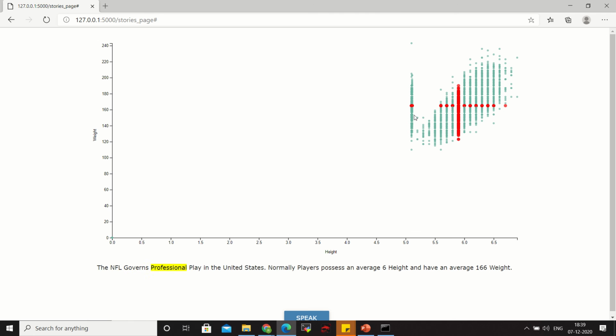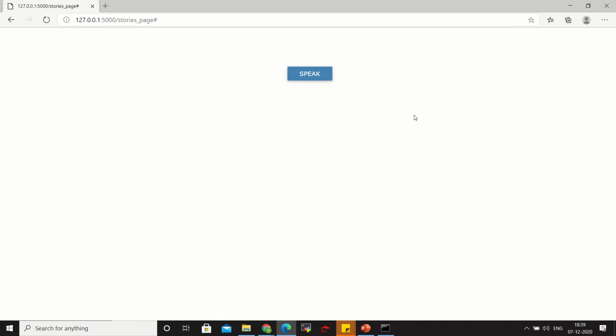The NFL governs professional play in the United States. Normally players possess an average 6 height and have an average 166 weight. Observe that as height decreases, weight decreases. You would be surprised to know this. There are some players who even with 6.8 height have 203 weight. Strange, right? Aviokotic and Imerga are some of the outliers.